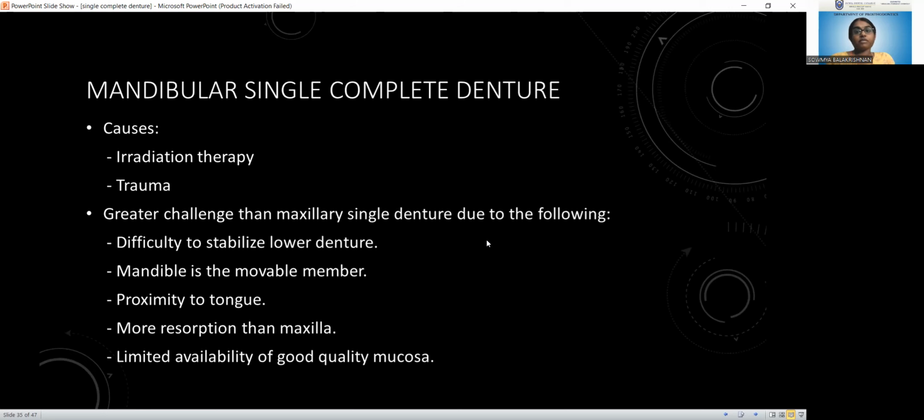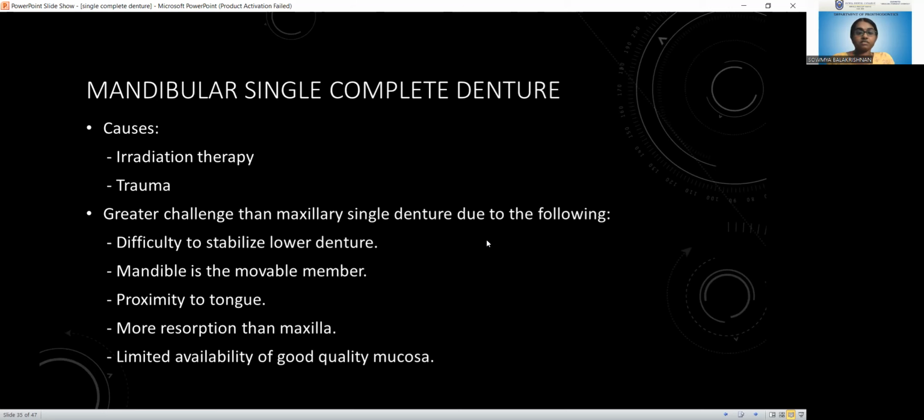Coming to the mandibular single complete denture, we discussed the maxillary first because it is the more common occurrence than the mandibular single complete denture. What are the reasons for a mandibular single complete denture? Maybe irradiation therapy or trauma. It is actually a greater challenge than the maxillary single denture, because the mandible is a movable member, and it is close to the tongue.